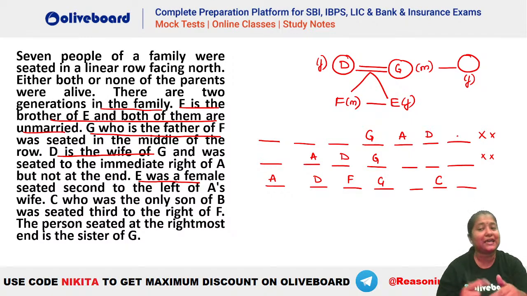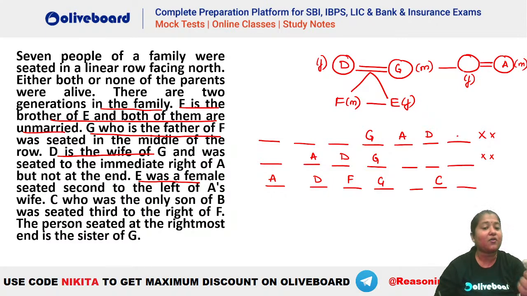Also, we know that A has a wife here and also it is given C is the only son of B. So we have to make a son and parent relationship and also a husband-wife relationship. Now that will be possible only if we have A here. This will be the only possibility. Why? Because E and F are already given to be unmarried here. So A will be this person who will be married to G's sister here. So A is a male person because he is married. He is having a wife here.